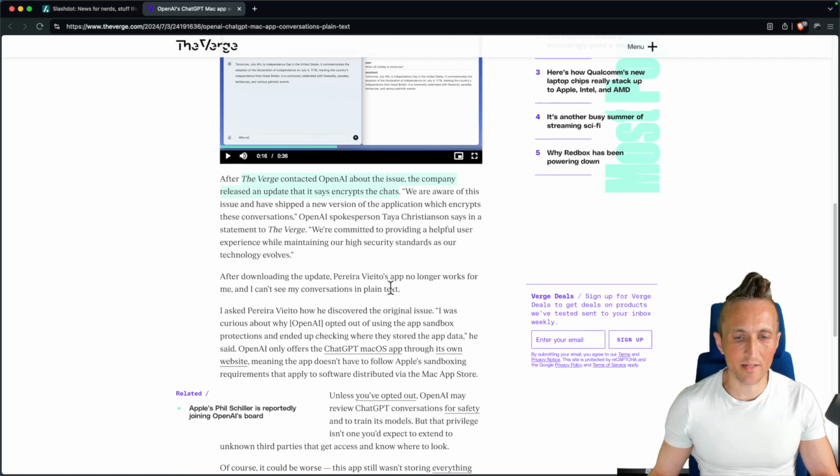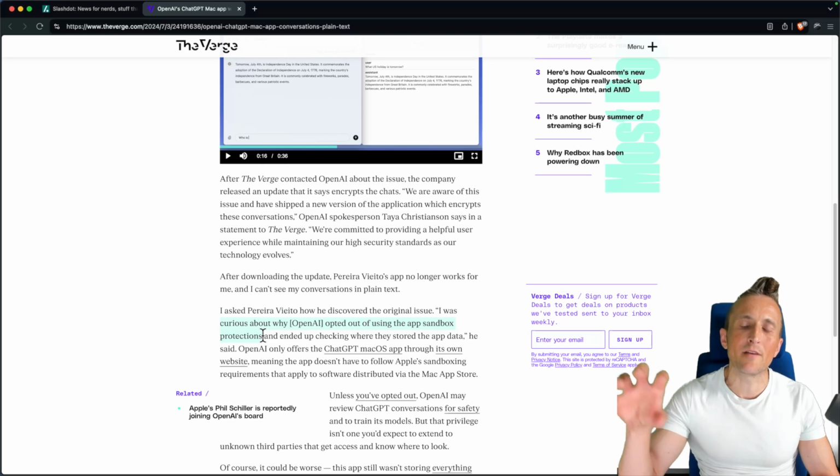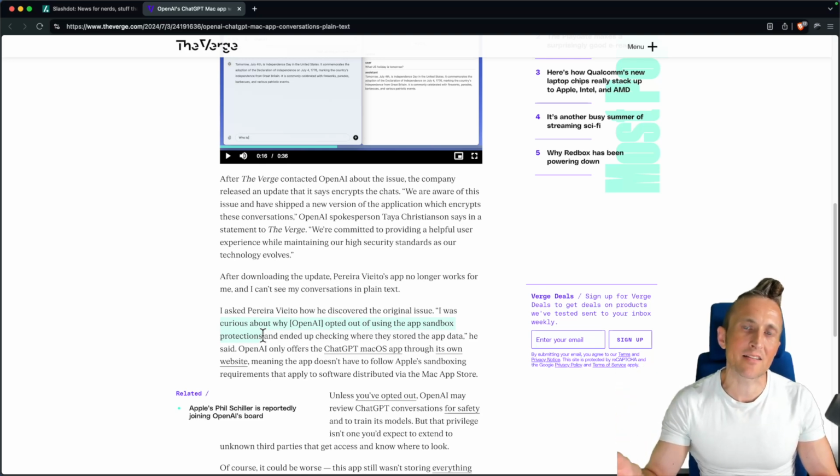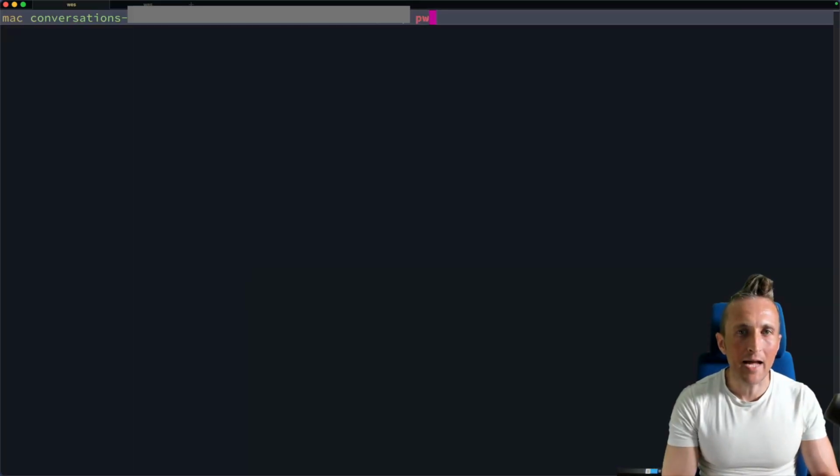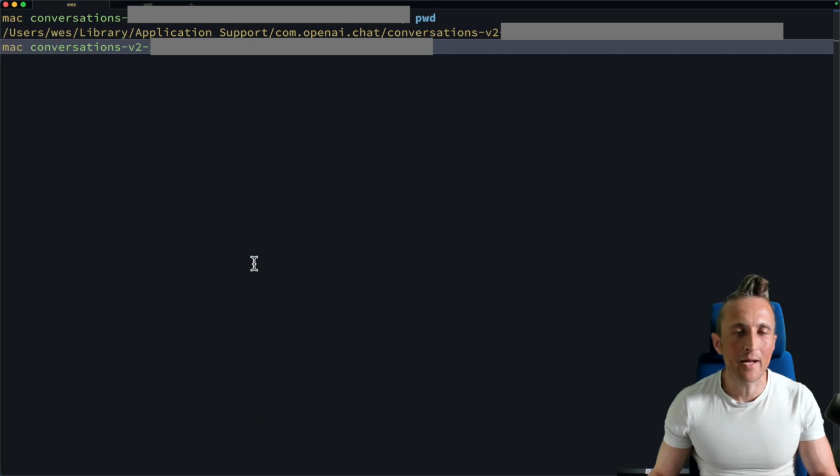And then if you scroll down here, this guy found out about this because he was checking to see if the app was sandboxed. If it were sandboxed, then the application support files we saw would be set up inside of a separate container, and then other applications would not have automatic access to that container by default. But because it's not, it's a traditional app, that's why it's sitting here inside of the app support directory, and thus we have access to it from other applications like iTerm and the cat command.